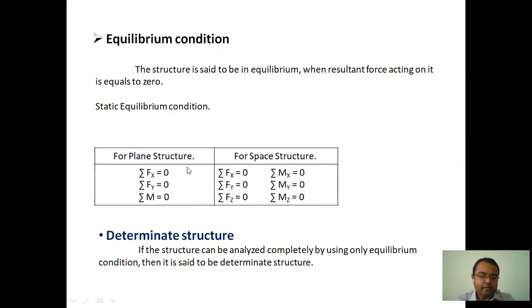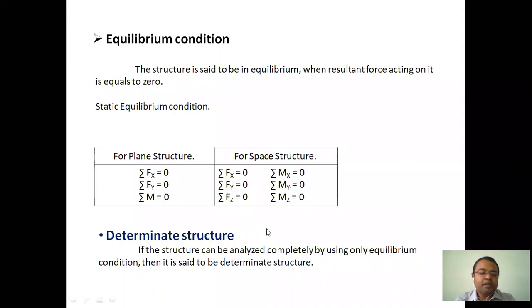Now next, come to the determinate structure. What is meant by a determinate structure? If the structure can be fully analyzed by using only these 3 equilibrium conditions, then it is said to be a determinate type of structure. Remember, just by using only these 3 equilibrium conditions, if you are able to analyze it completely, it is called a determinate structure.